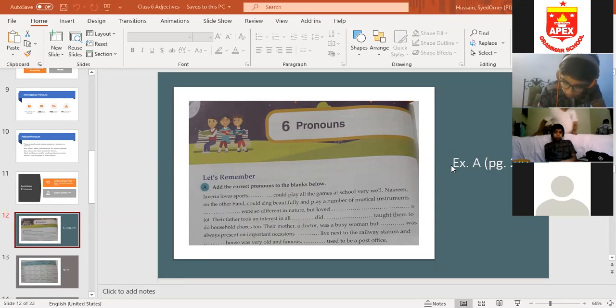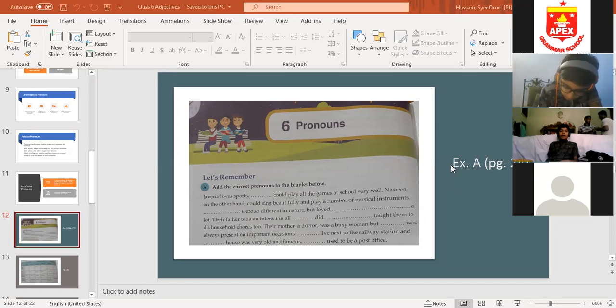Their father took an interest in all things. No. Things is a noun. We have to use a pronoun. Their father took an interest in all they did. They, because we are talking about two girls, Nasreen and Javeria. Okay, so we are going to use they.